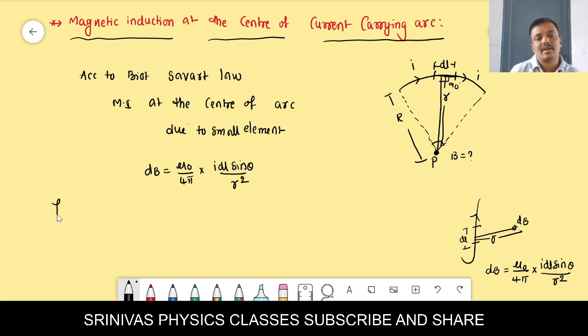But from the figure, dl is perpendicular to r. That's why we should take theta as 90 degrees.